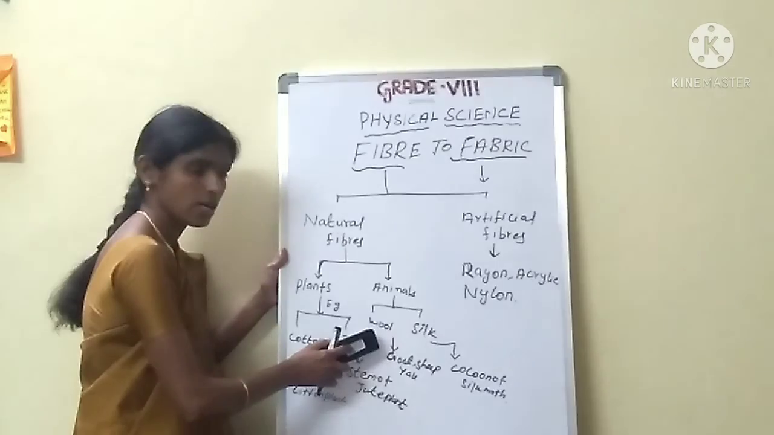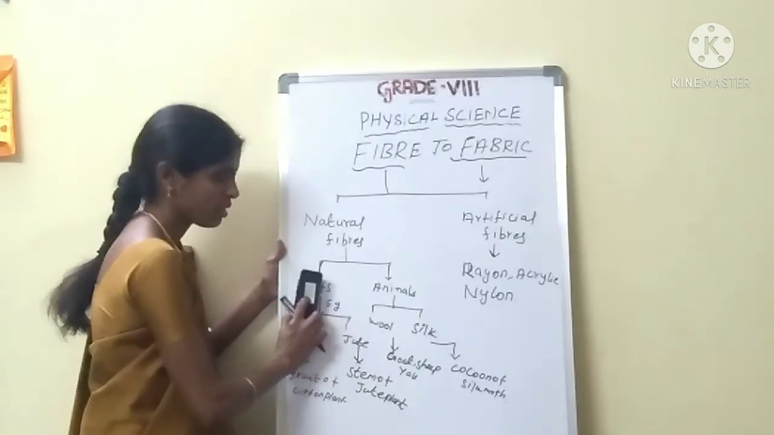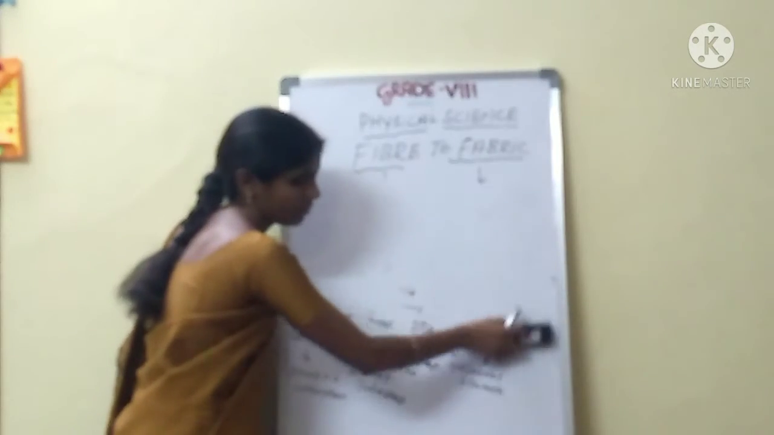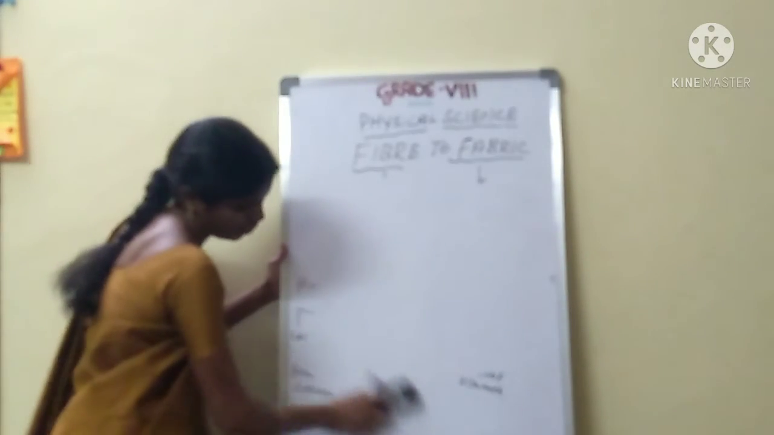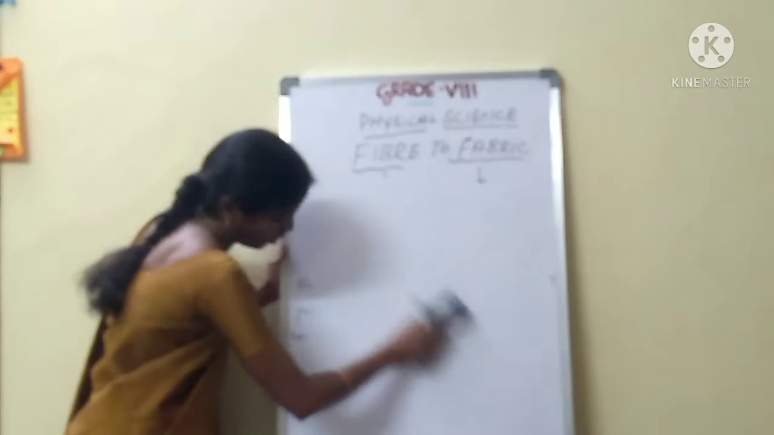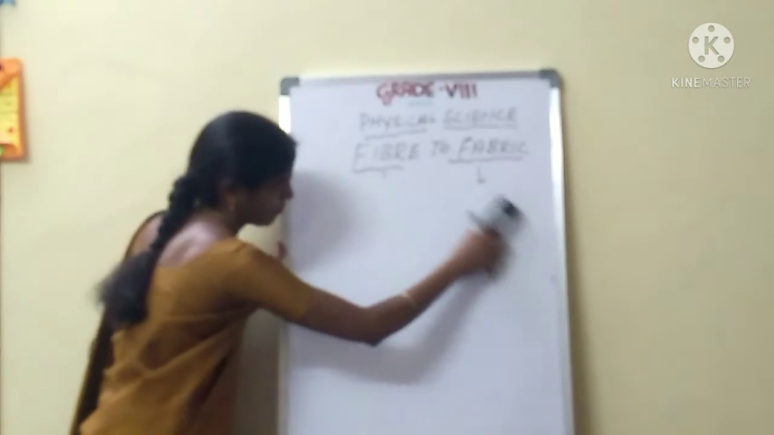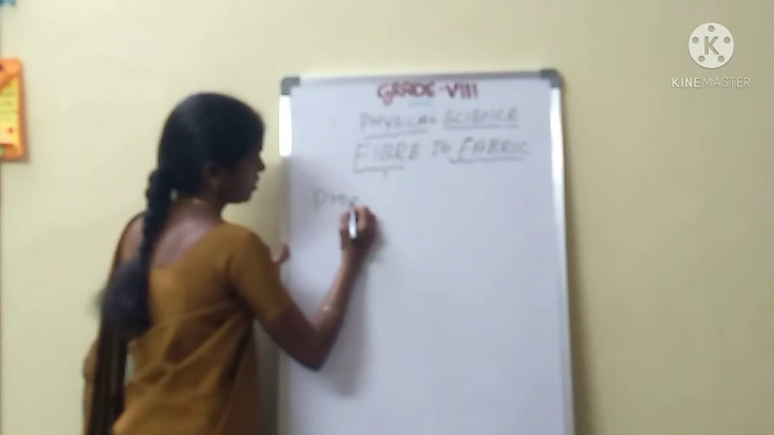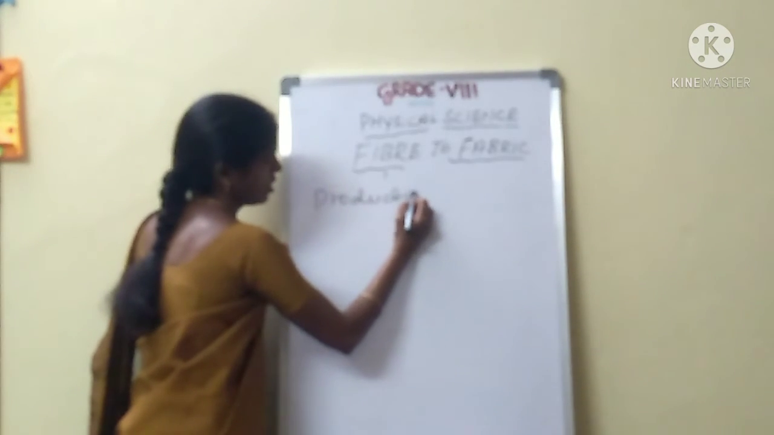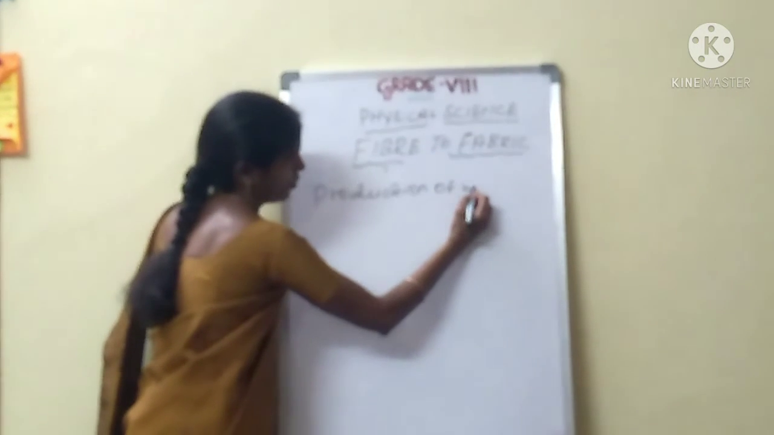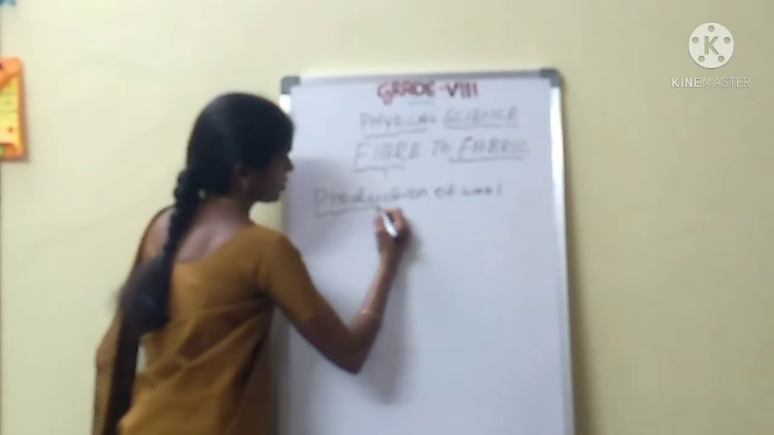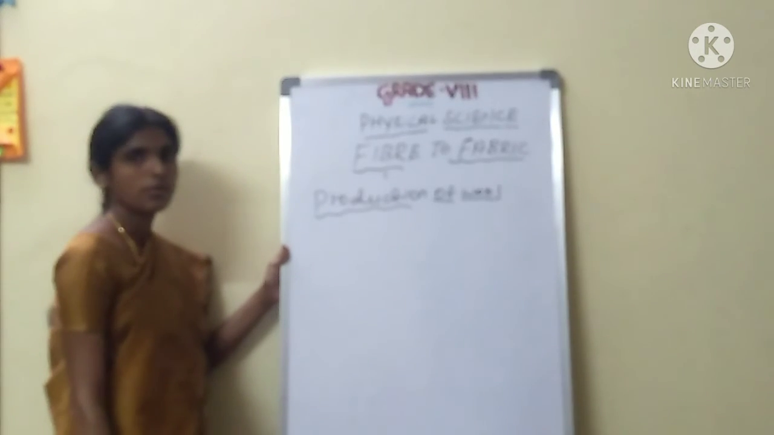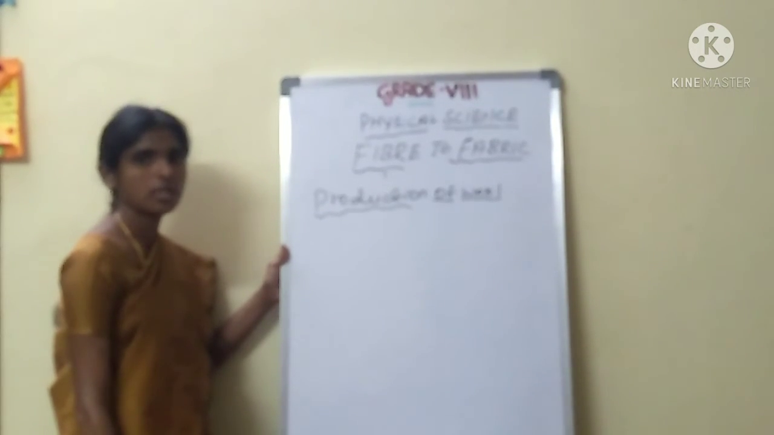Just one time I recall the wool fiber, production of wool. What is meant by wool? Wool is the soft wavy hair. How to produce the wool? Production of wool. We get the wool fiber from sheep, goat, yak, camel.